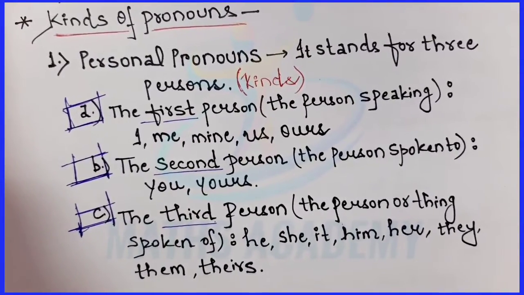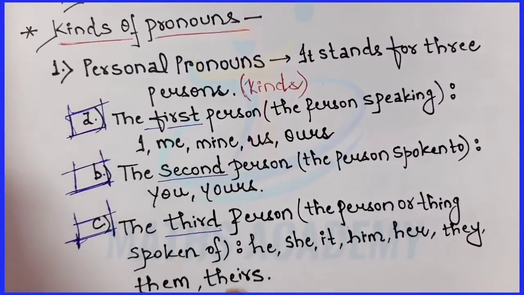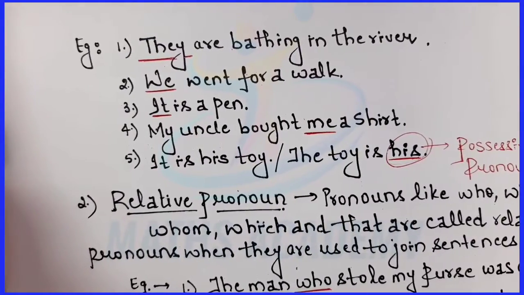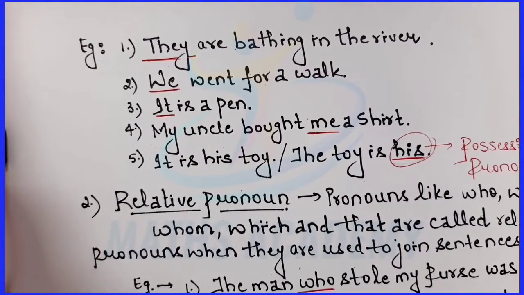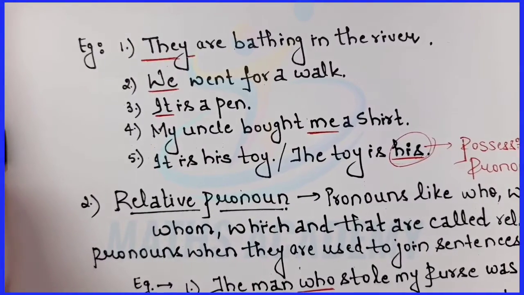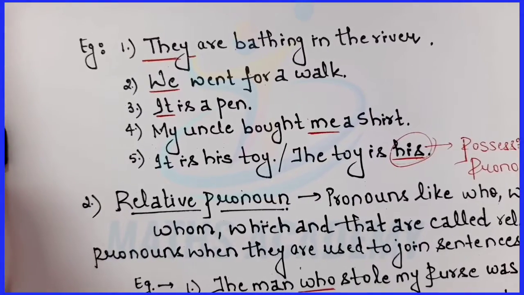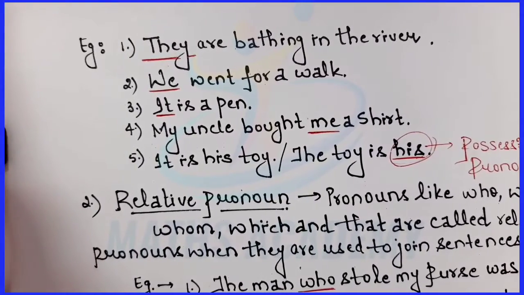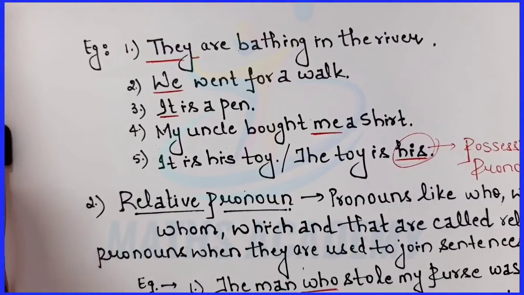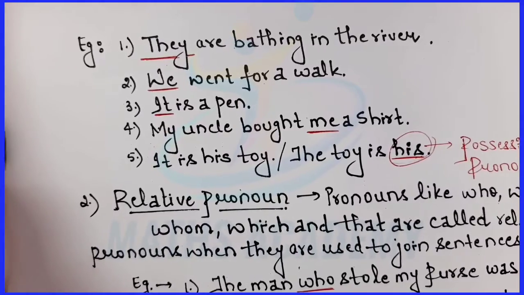Now we'll be seeing the position of the personal pronouns with the help of examples. So pronouns I, we, you, he, she, it, they are used in the subject position in sentences. Before I start with the sentences, I have one more point to cover: pronouns me, us, you, him, her, it, them are used in the object position in a sentence.